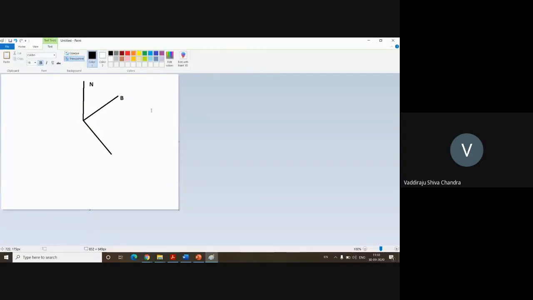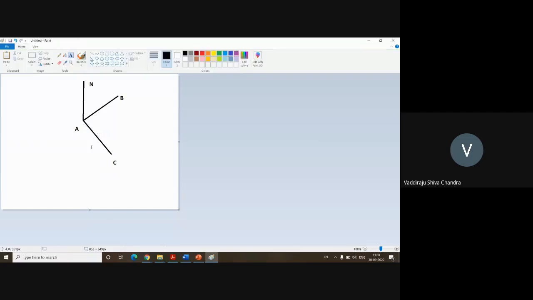This is B. This is C. This is A. So now what is the bearing here? The bearing is nothing but with respect to north. The bearing of AB is the angular distance from north to line AB. The bearing of AC is from here to here. From here to here, what is the angular value, or how many graduations are there with respect to north.